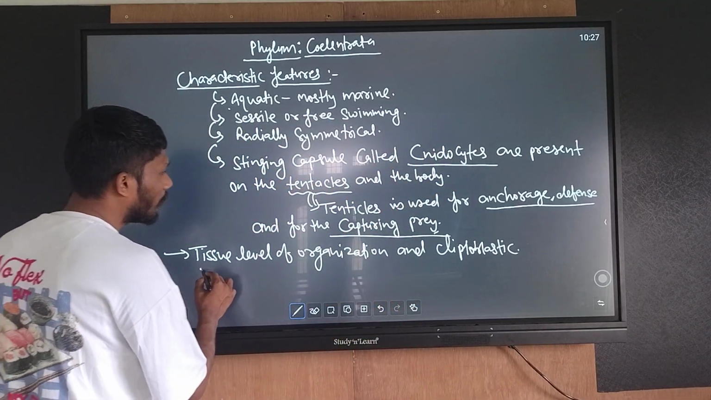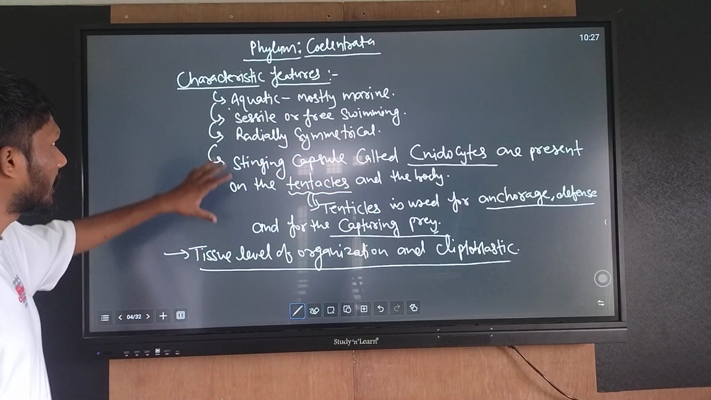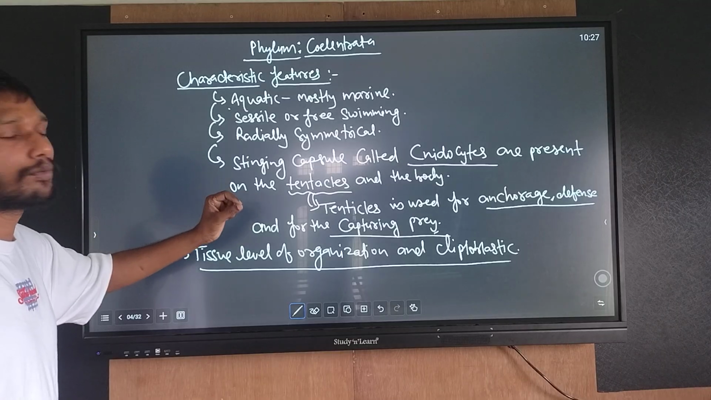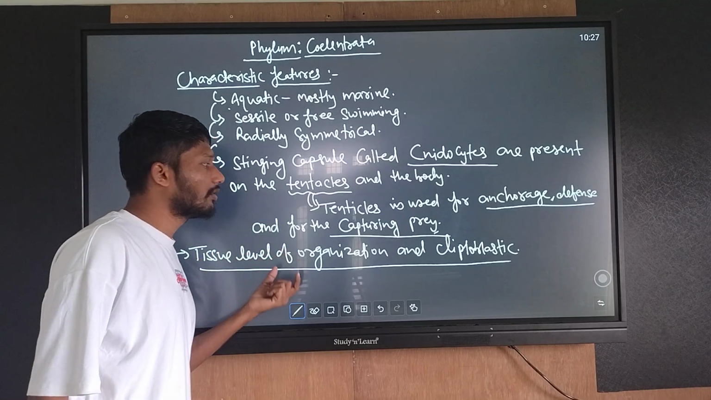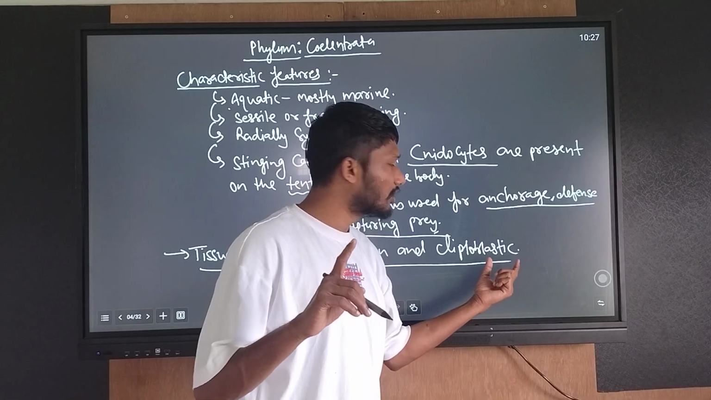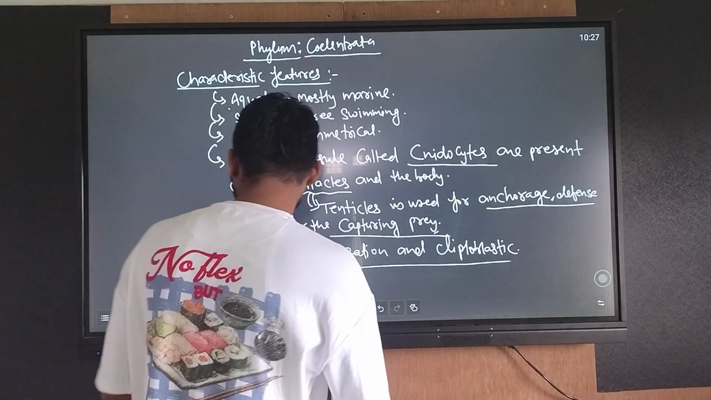Tissue level of organization and diploblastic. The animals of Coelenterata have a tissue level of organization, while Porifera have a cellular level of organization. Diploblastic means two layers: the body is formed of only two germ layers, ectoderm and endoderm.